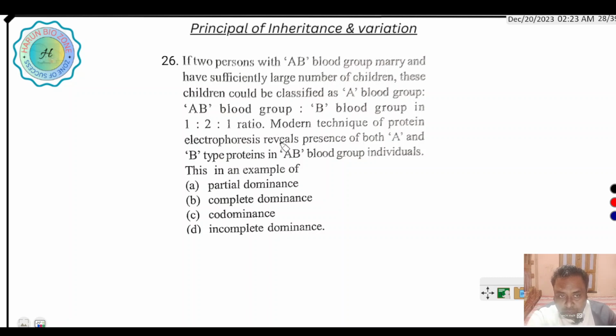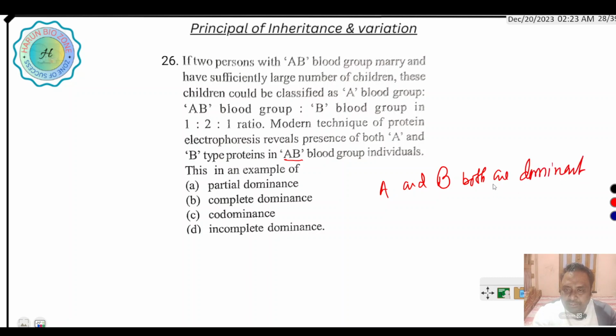By the modern technique of protein electrophoresis, the presence of both A and B type proteins is the AB blood group, because in AB blood group, A and B are both dominant. In this situation, it is called codominance. Codominance means both alleles are dominant. Here, right answer.